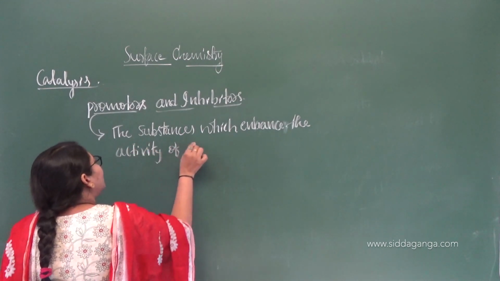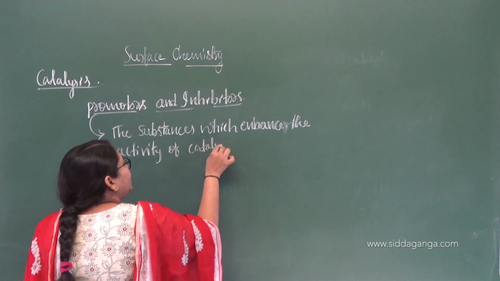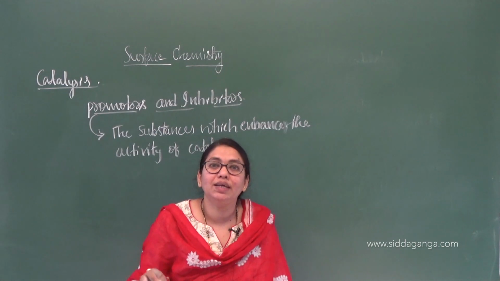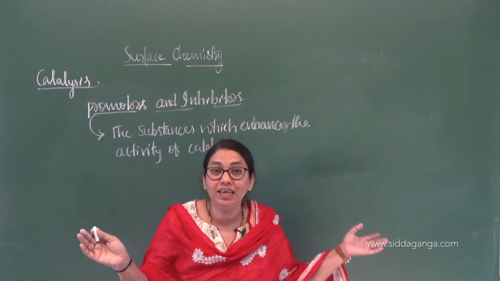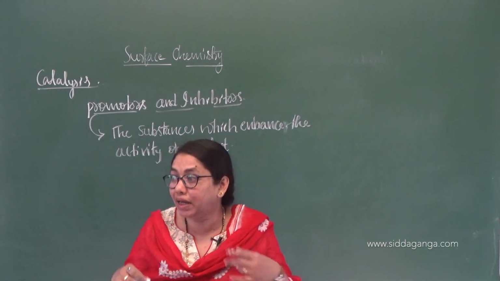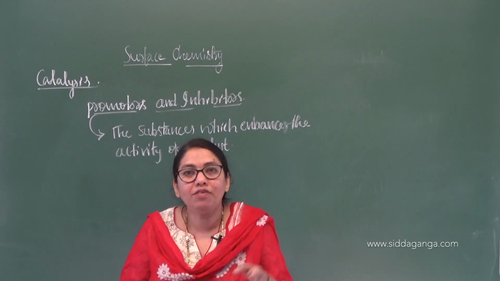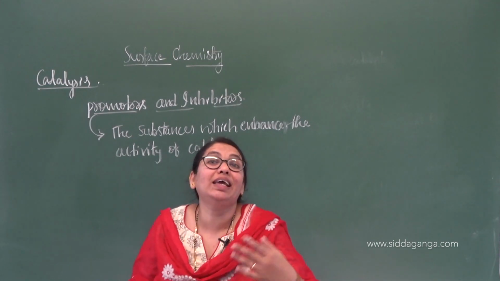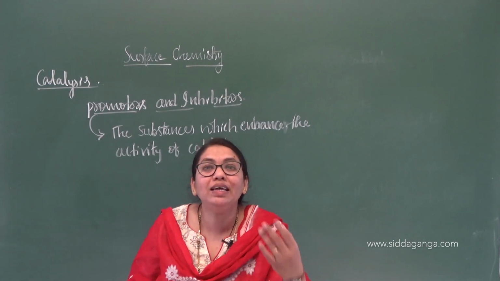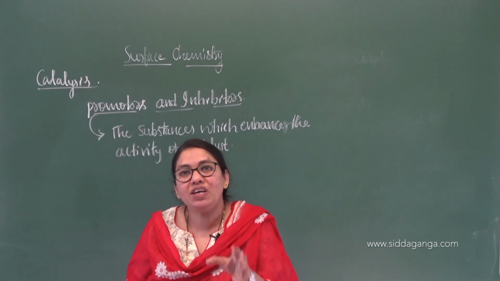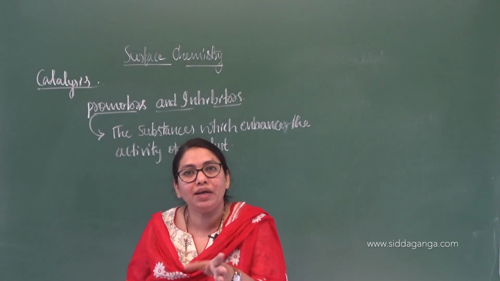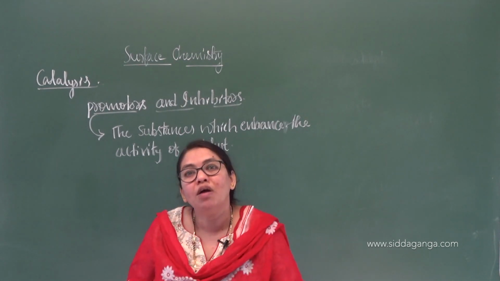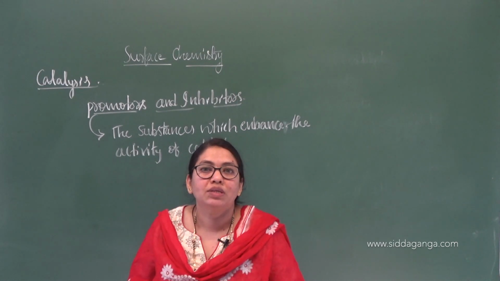See, for a reaction to take place, the catalyst is enough. Along with the catalyst, there are some other substances also which increase the activity of the catalyst, not directly the rate of reaction. The rate of reaction is increased or decreased by the catalyst only, but its activity is still enhanced. That means, if it is taking 10 minutes to convert some reactants into products, in the presence of a promoter that reaction will take place within 6 to 7 minutes.